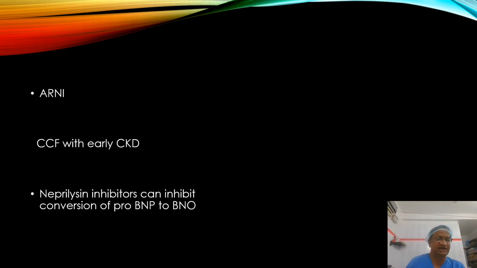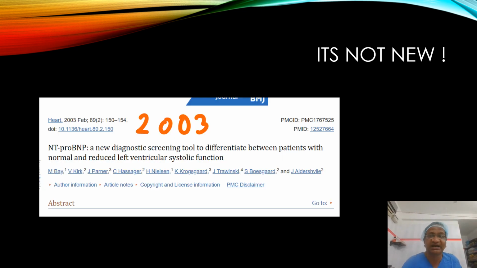Now we know ARNI. Neprilysin inhibitors can inhibit conversion of proBNP to BNP. So, CCF with early CKD. What we do is give angiotensin receptor blockers with neprilysin inhibitors. What they do, neprilysin inhibitors, they cause diuresis, they cause natriuresis, because neprilysin acts against this. So we have neprilysin inhibitors.